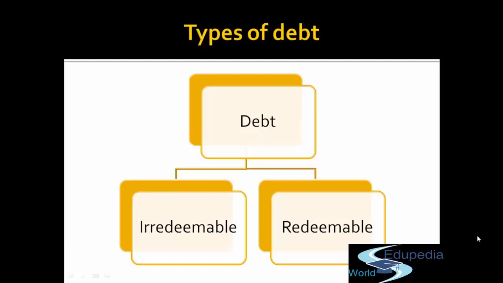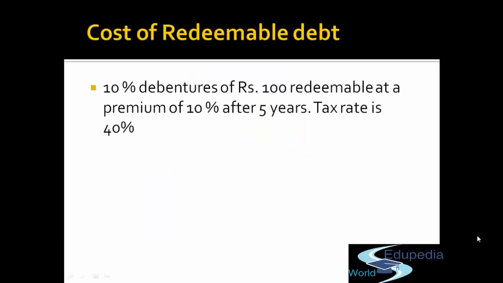So whatever examples we did now are all examples of irredeemable debt. Because what is the actual expense? The interest portion only. What if there is an extra expense that you have to bear on redeemable debt? I will explain this with the help of an example for better clarity.